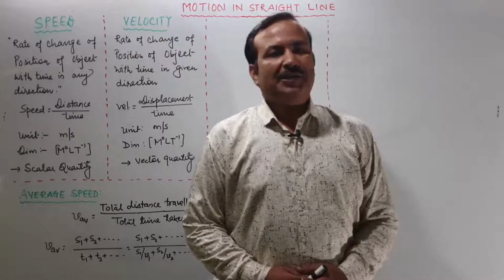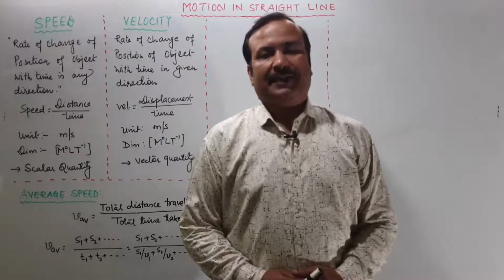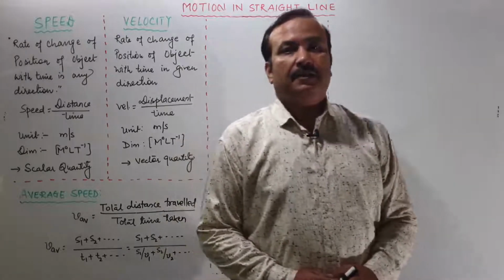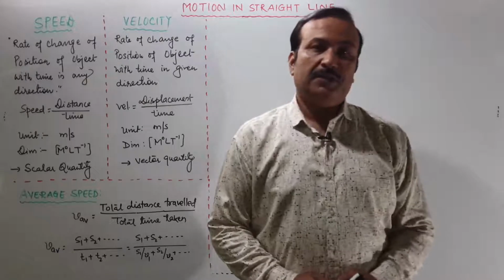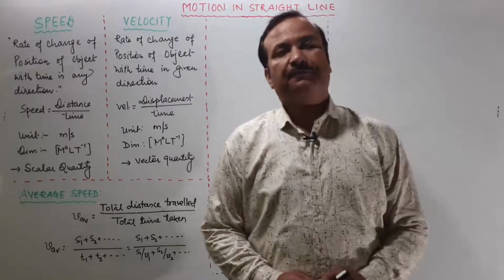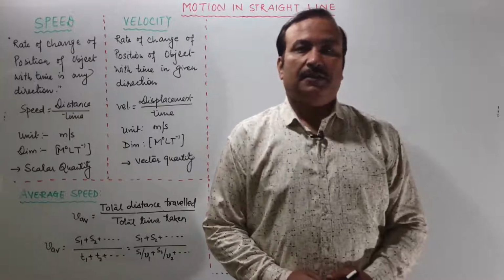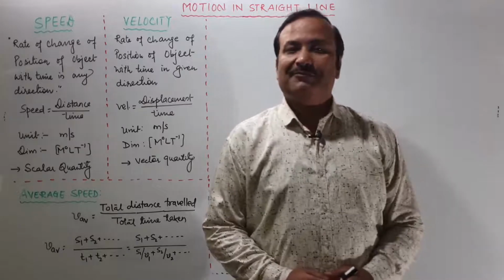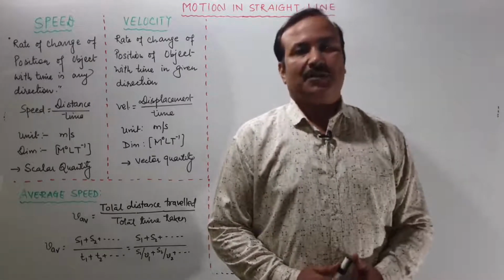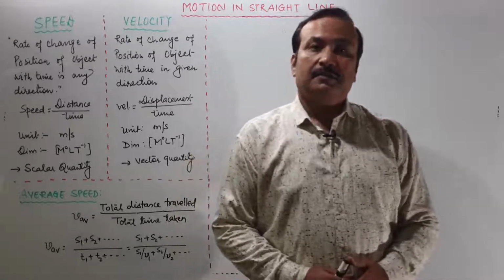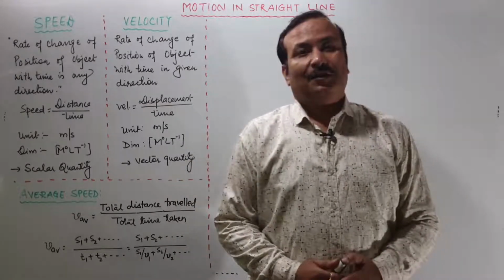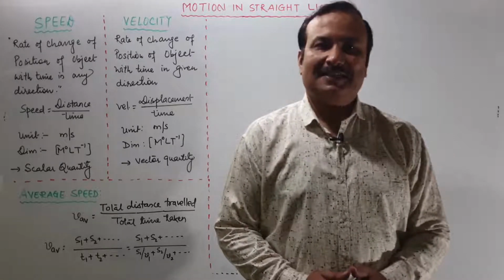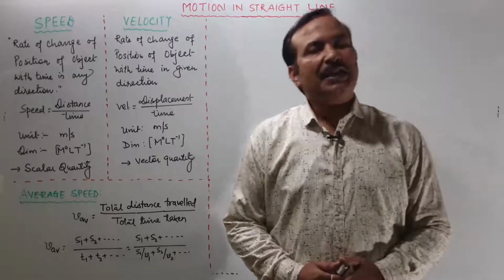Today we are going to deal with the next topic of the chapter motion in a straight line. In the previous video, we have seen what is distance and displacement. After distance and displacement, we have speed and velocity. To clear your concept on distance and displacement, you need to go to the previous video and watch till the end. We have seen a very interesting numerical on distance and displacement in the previous video. So don't forget to watch till the end. Here we are dealing with the next topic, speed and velocity.